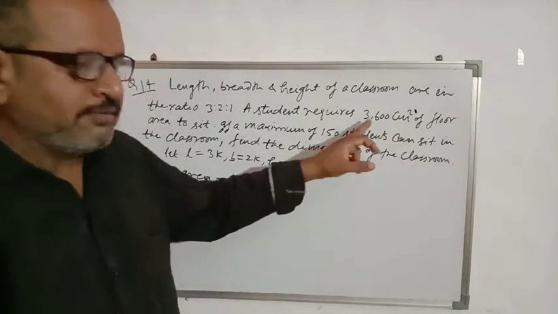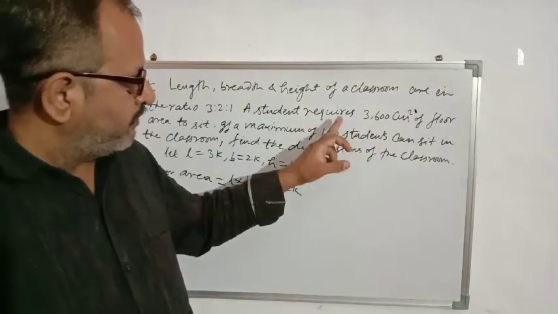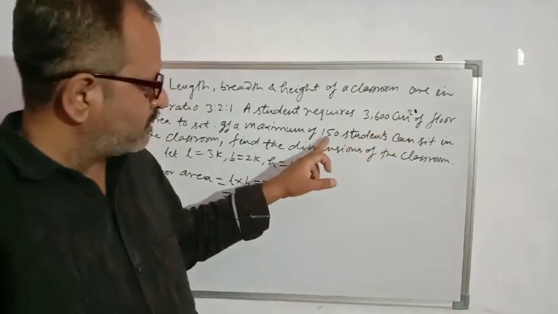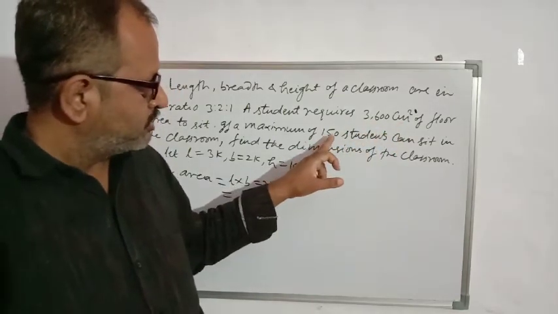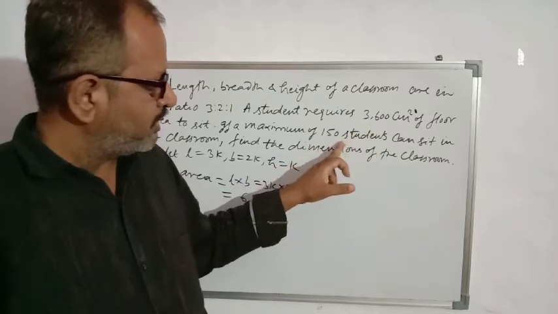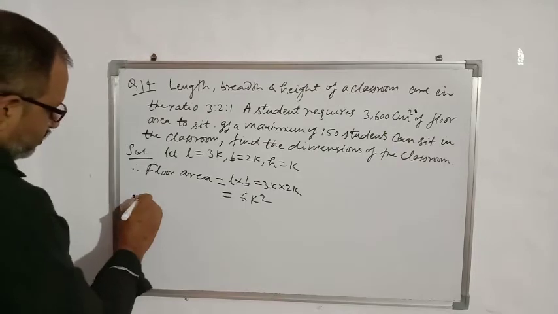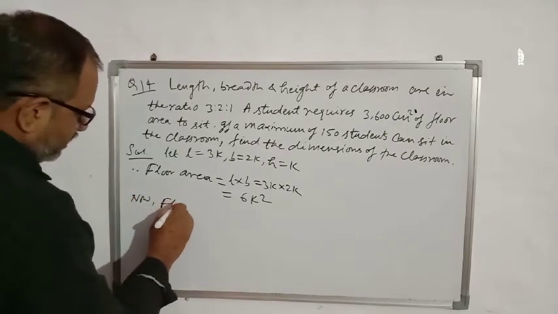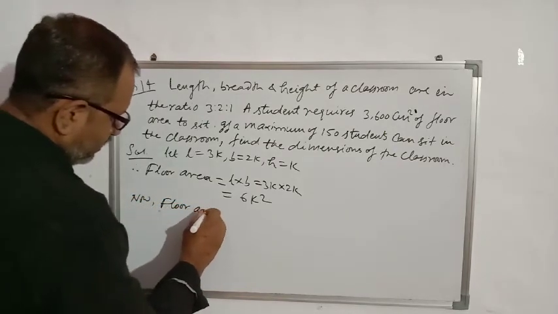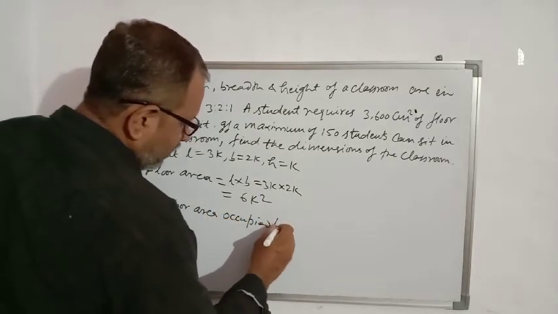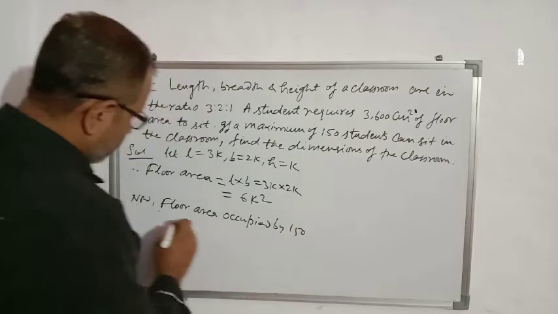According to the question, what will be the total floor area? One student needs 3600 centimeter square and total students are 150. So floor area occupied by 150 students.